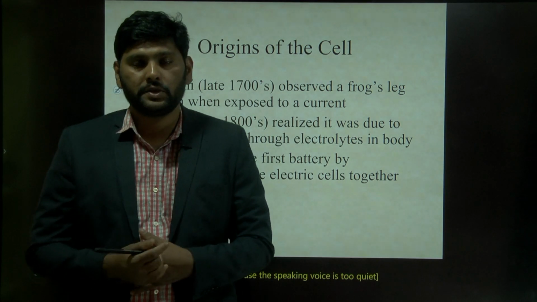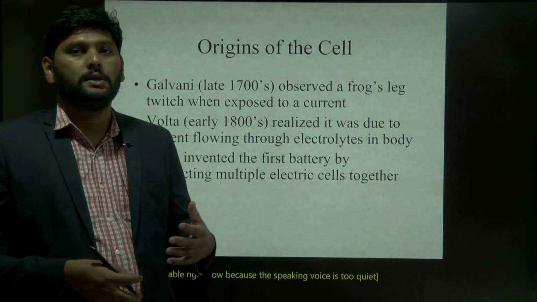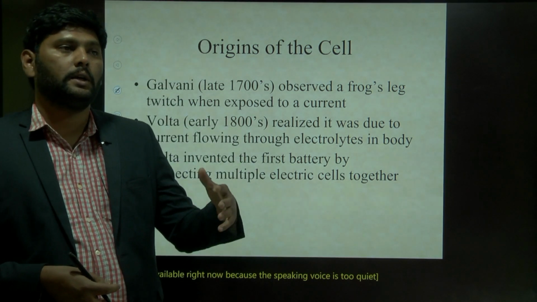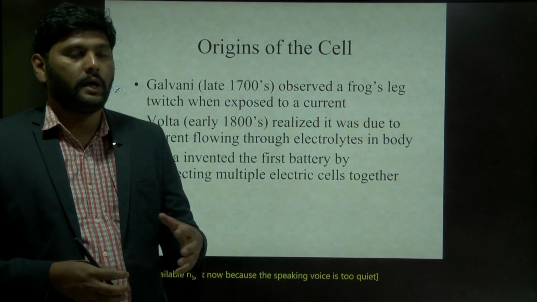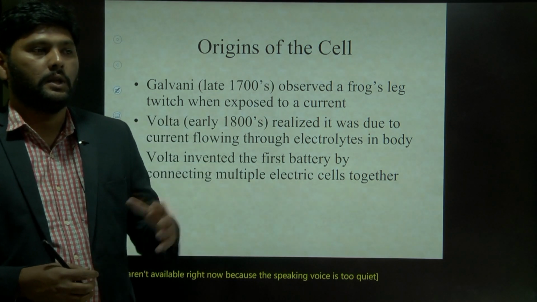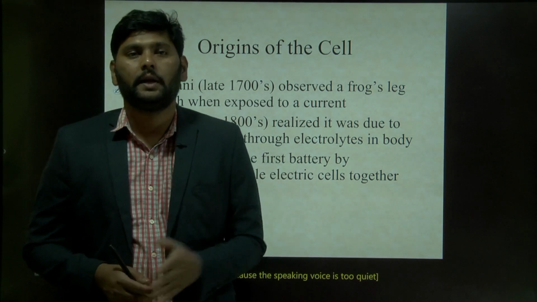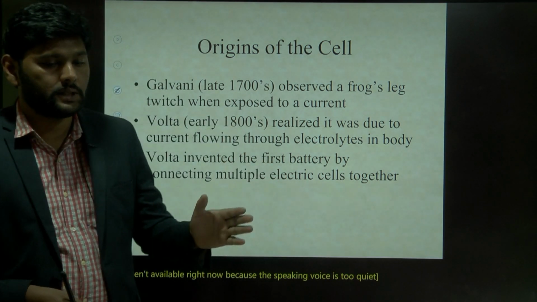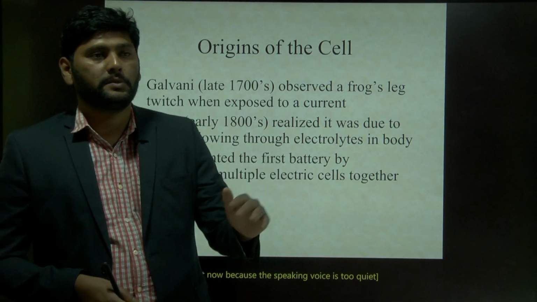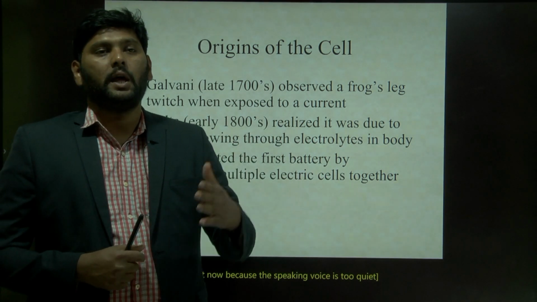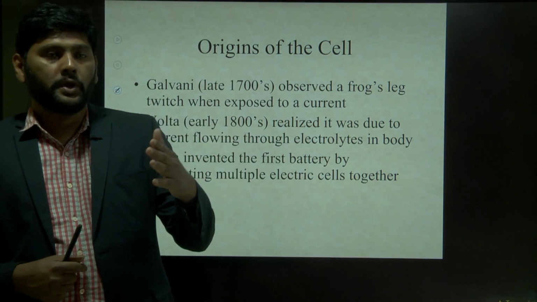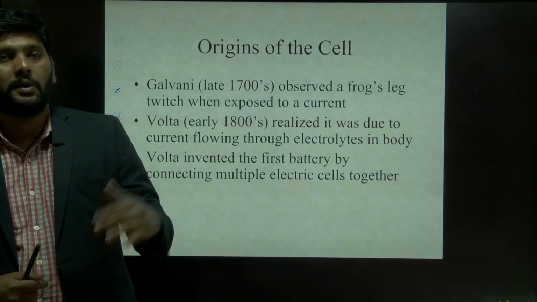Volta gave the introduction about cells and chemical reactions, and also about current. He explained chemical reactions as well as storage of electricity in chemical reactions.